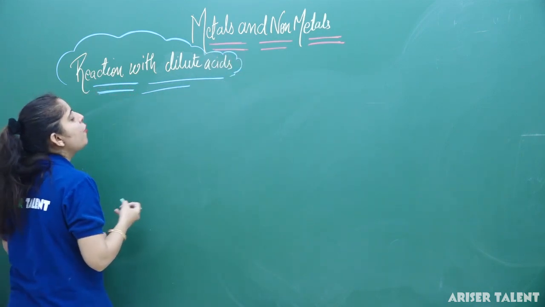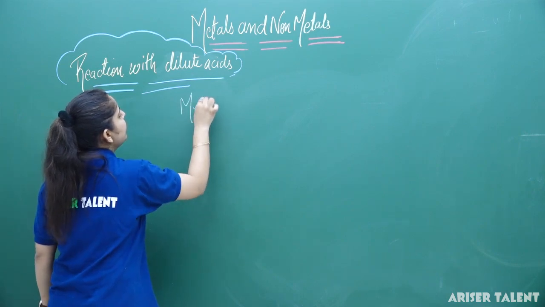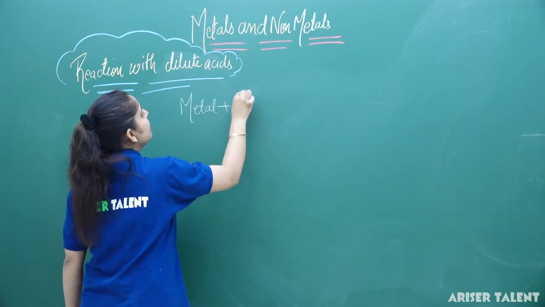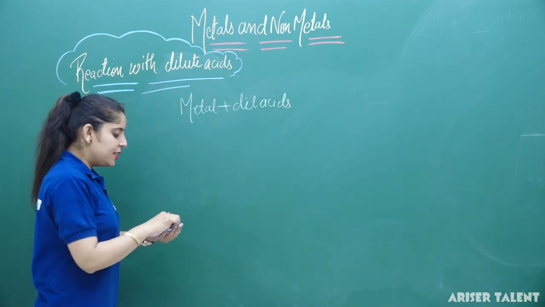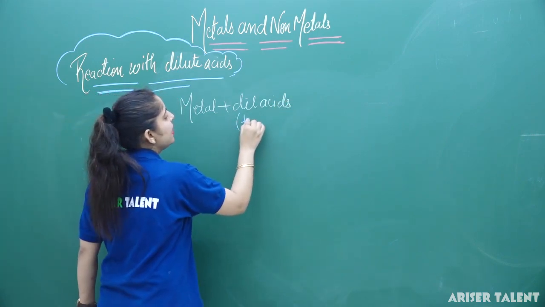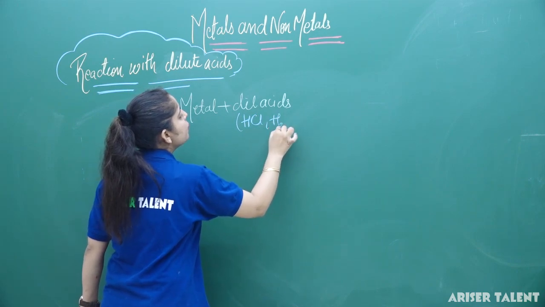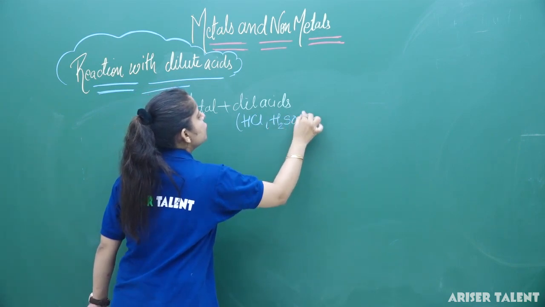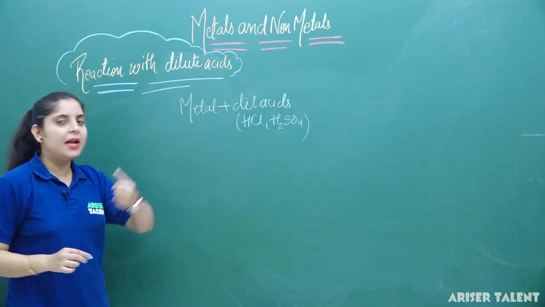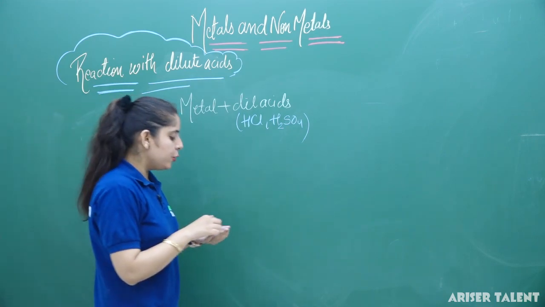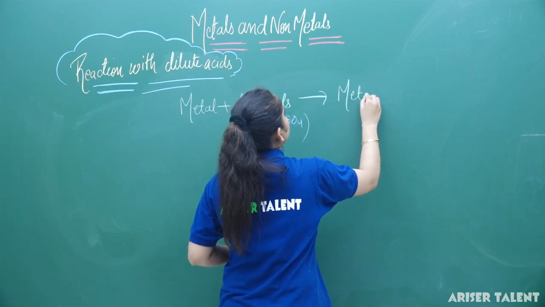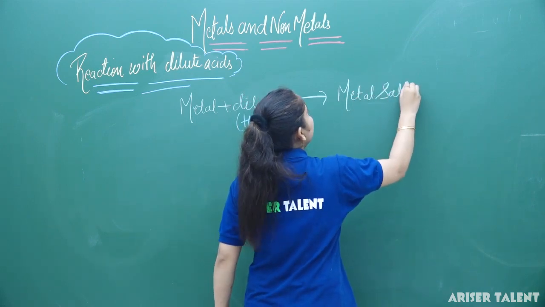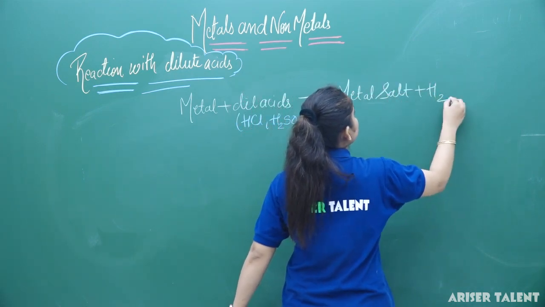So the simple key formula is, whenever any metal is going to react with dilute acids, and these dilute acids will be either HCl or H2SO4, they are going to form metal salt along with the liberation of hydrogen gas.